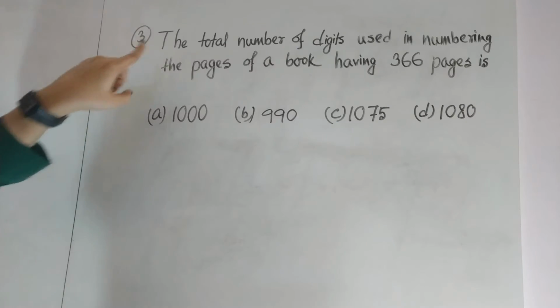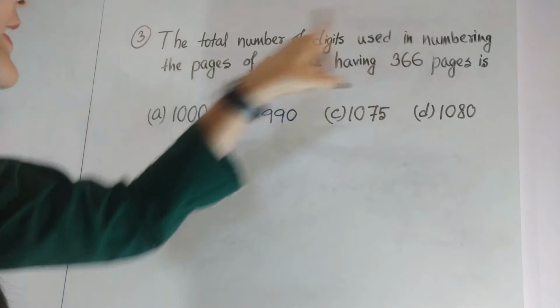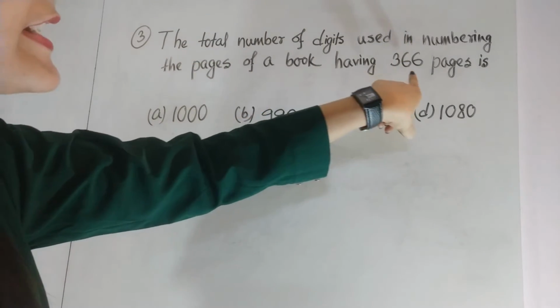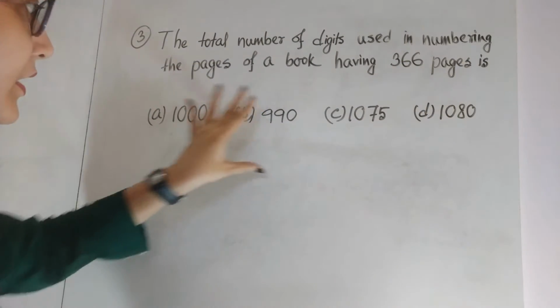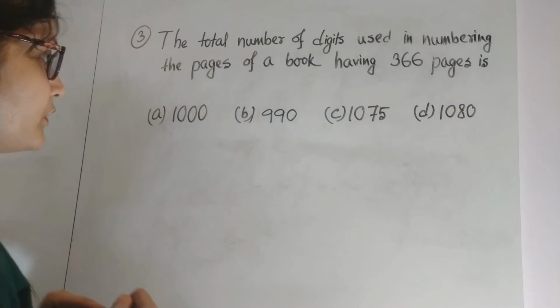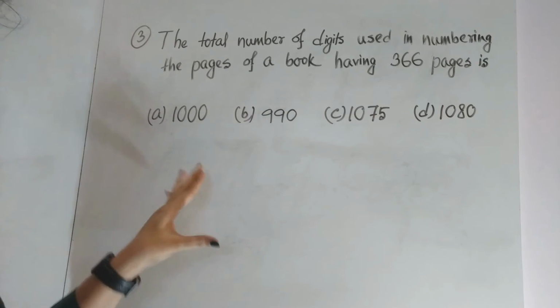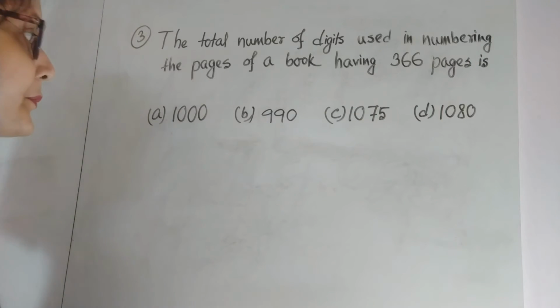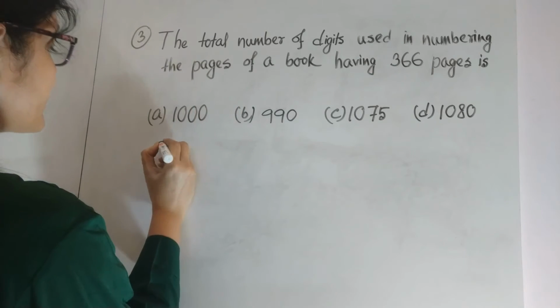Okay? The total number of digits used in numbering the pages of a book having 366 pages is, 4 options are given. You need to solve it. So you may pause the video, try to solve it, then I'll explain. See here, total number of digits.